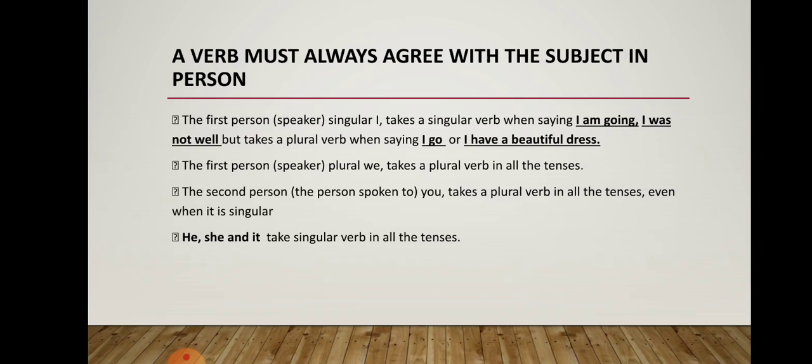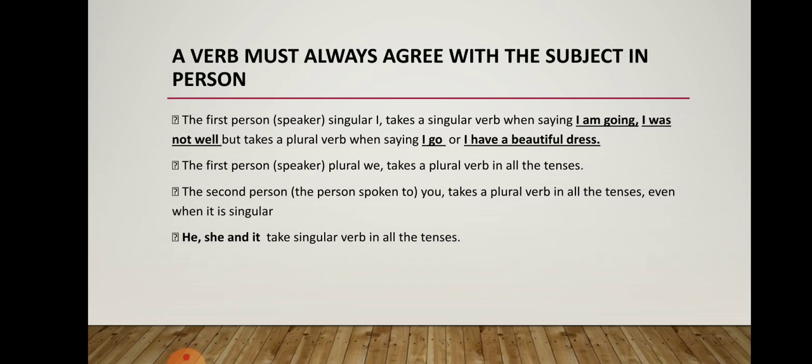The first person plural, we, takes a plural verb in all sentences. We love to dance together. We are happy. We are going to the market. We do not believe in ghosts and all. The second person, the person spoken to, meaning you, takes a plural verb in all the tenses, even when it is singular. If I am talking to you, and you are only one person, still it will be considered a plural verb. You are. I don't say you is. And if I am talking to many of you, all of you together, still it is plural. It will take a plural verb.